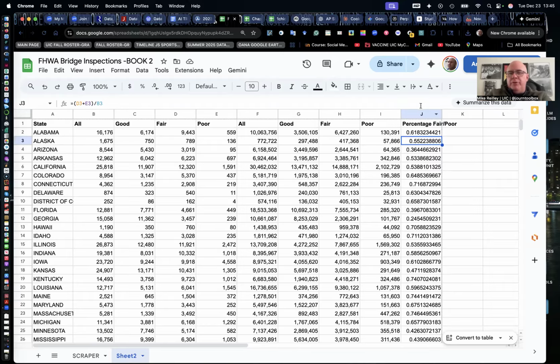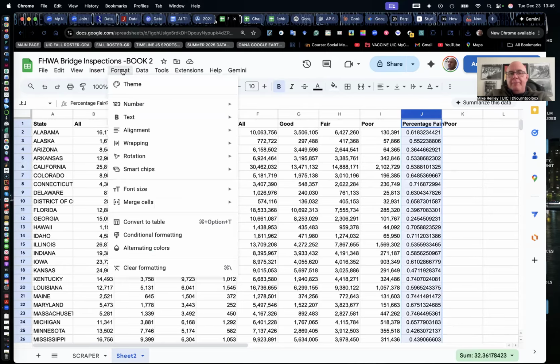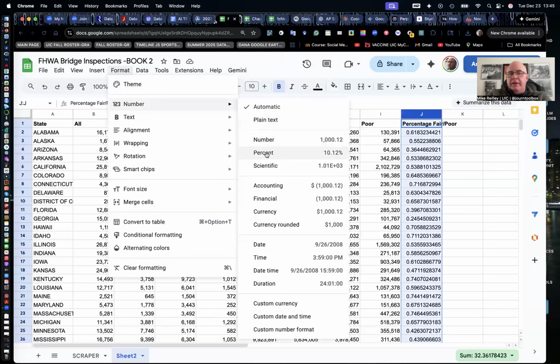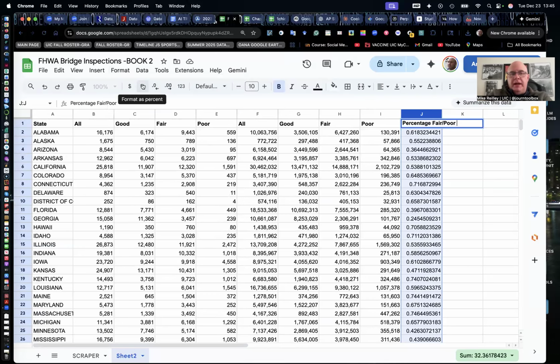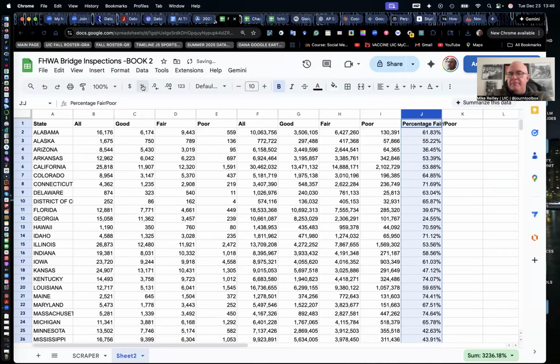So now we've got these decimal points. Those are a little hard to read. So let's click on the J at the very top of the column. And now we can go over and you should have a little format as percent button right here. If you don't, you can find it under the format button by going to number and percent. But most of us have this button in our default. So we can just hit percent. And it goes over 2 decimal points. I just want it to round to a single decimal point. So 61.8, I like going 1 decimal point in.